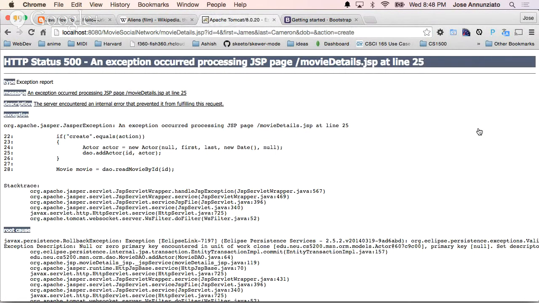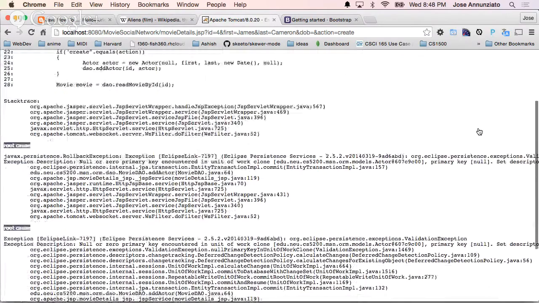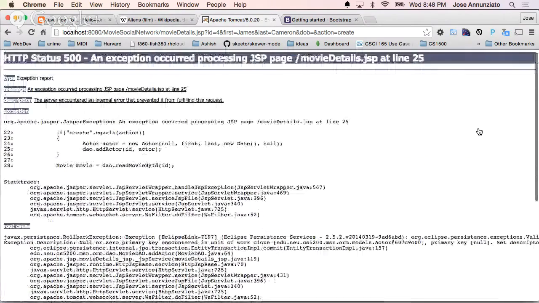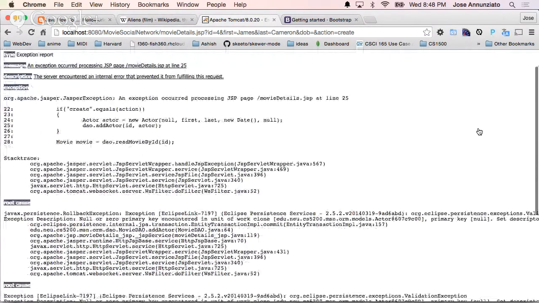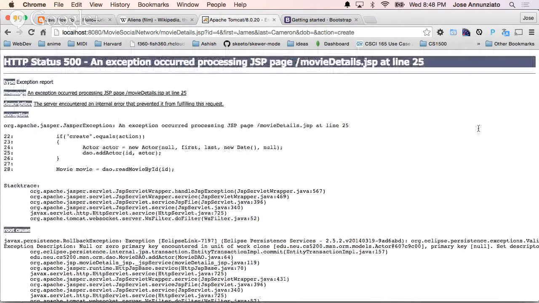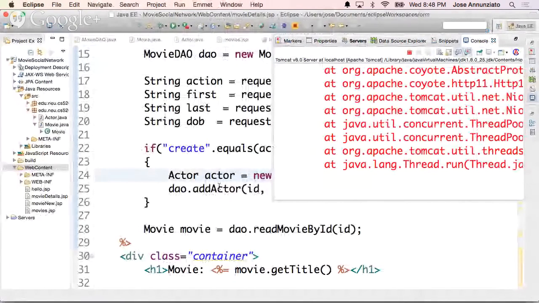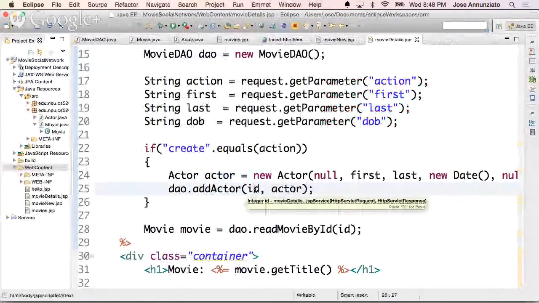What happened? Line 25, exception, persistence, null or 0 primary key. Yeah, primary key, what? Primary key, null. Line 25. ID is null?